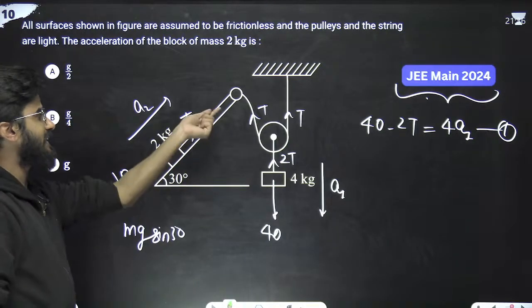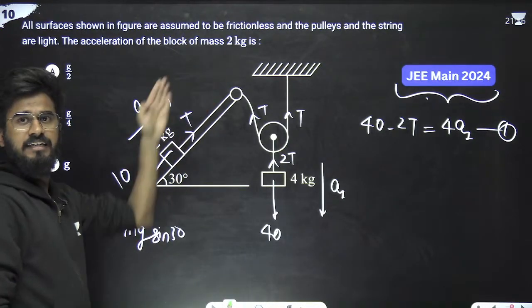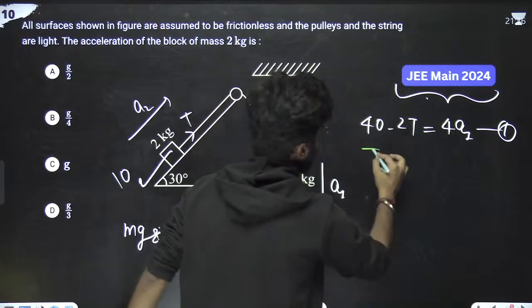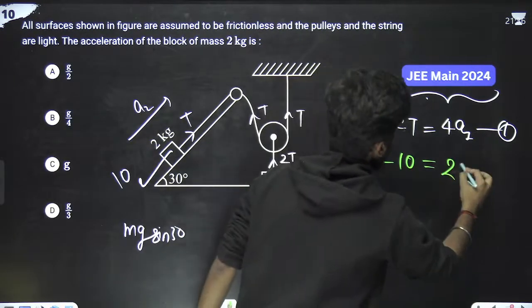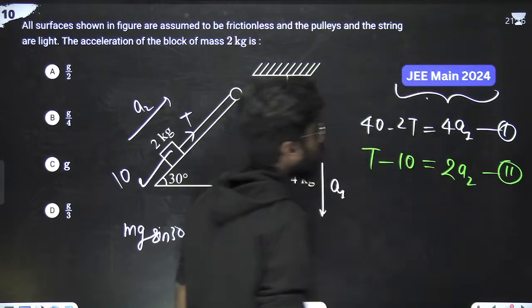Second equation of this particular thing. This is T minus 10. T minus 10 is equal to mass into acceleration, means 2a2. Equation number 2.